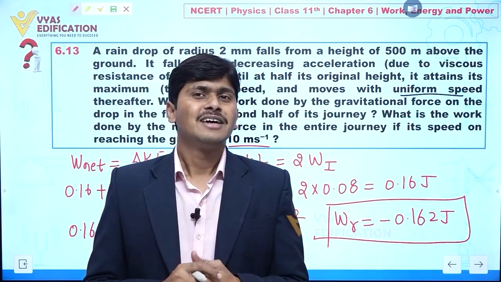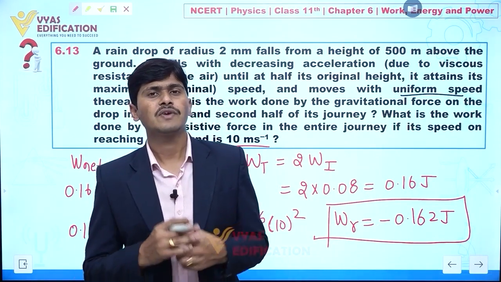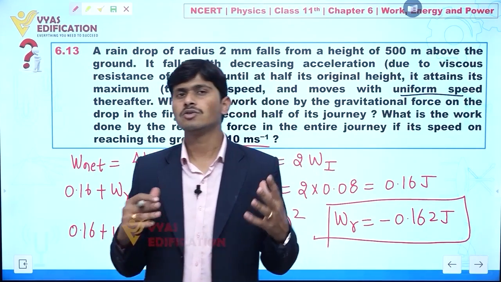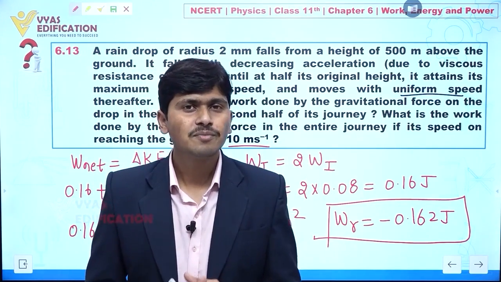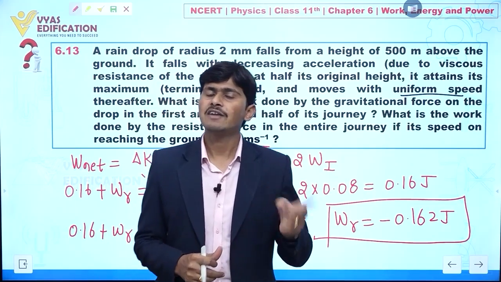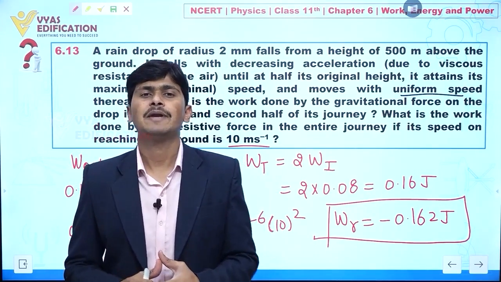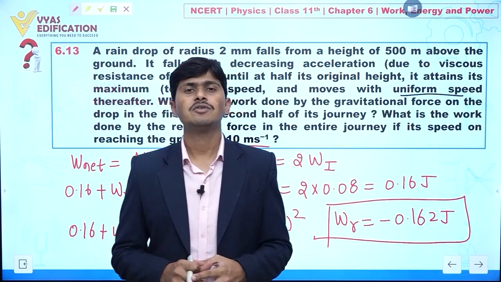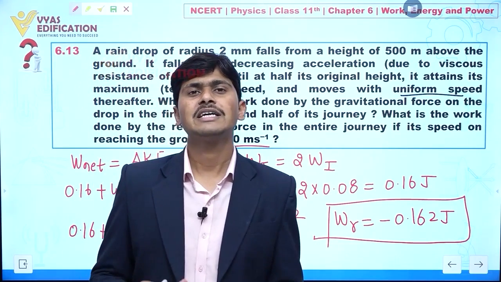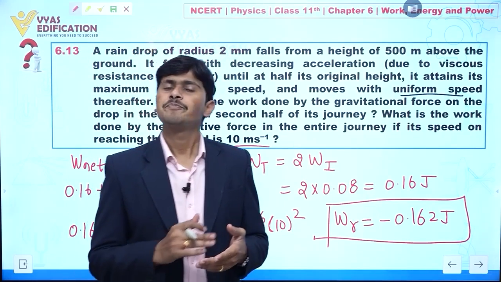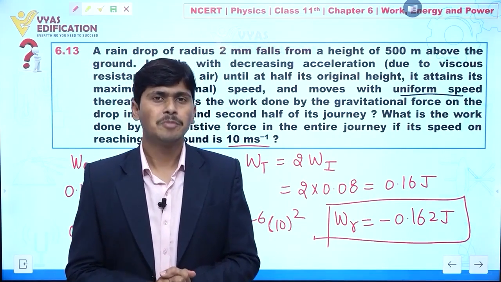After that, if we want to find the work done by resistive force, no other parameters are given, but one parameter is given: the final velocity of the raindrop when it touches the ground. It means I can apply the equation of motion, and we can find the work done by the resistive force. So this is all about this question.